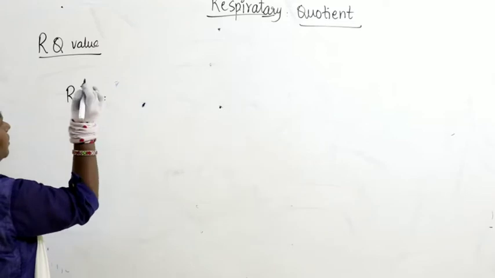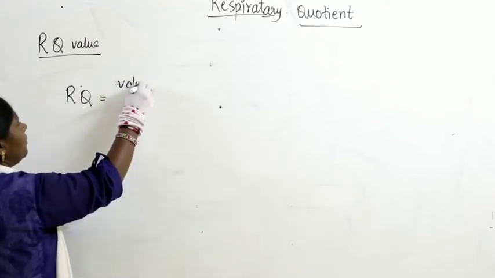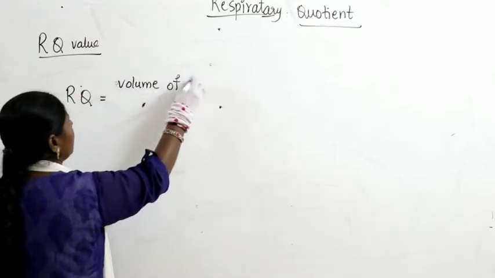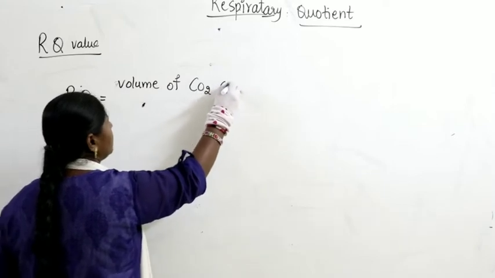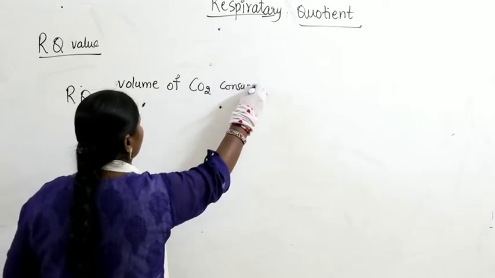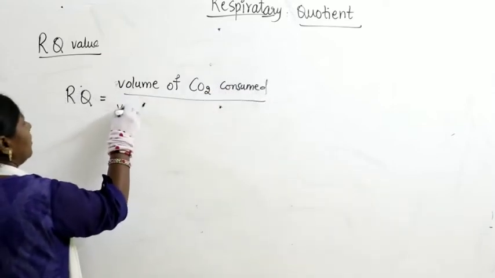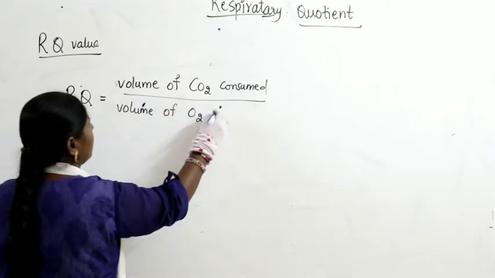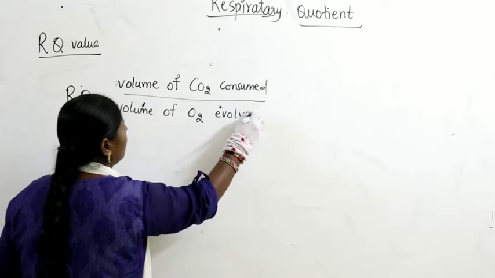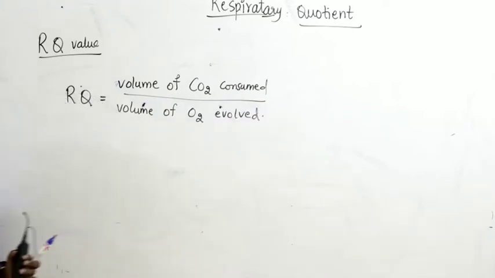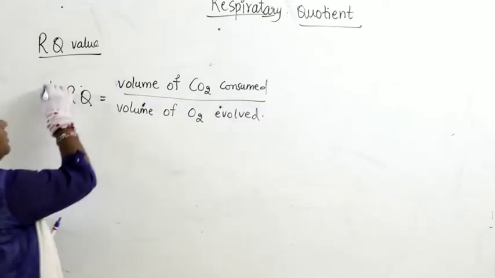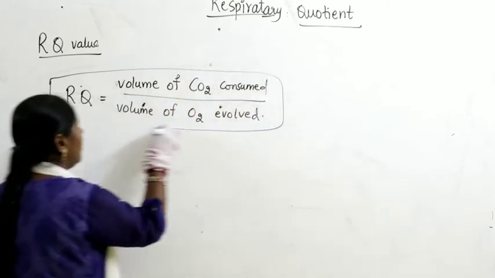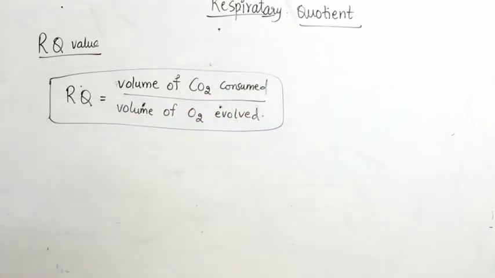RQ is equal to the volume of carbon dioxide consumed by the volume of oxygen evolved or produced. This is what we have to remember.